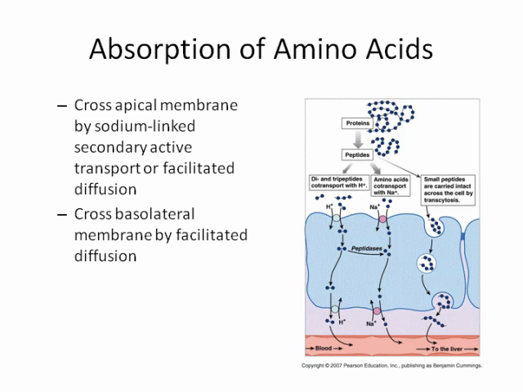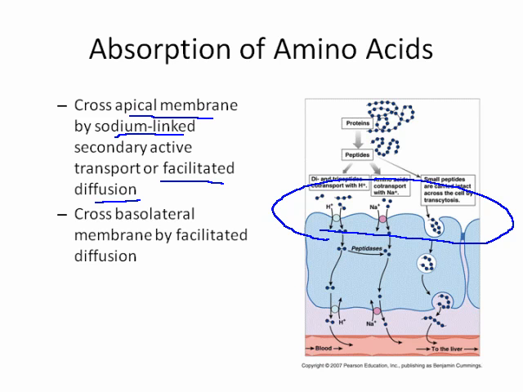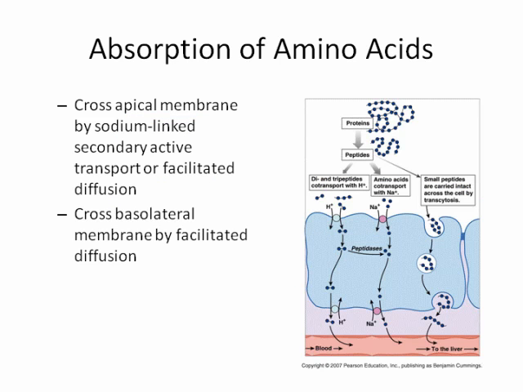So absorption of amino acids. Again, this diagram was taken from another physiology book because your book does not have an illustration showing this. But this is fairly similar to what we saw with carbohydrates in the stomach. It's just in this case we're talking about amino acids. First of all, they have to cross the apical membrane by a sodium-linked secondary active transport or by facilitated diffusion. So this is what's going on at this level of the cell, and cross the basolateral membrane by facilitated diffusion. So that's what's going on here.